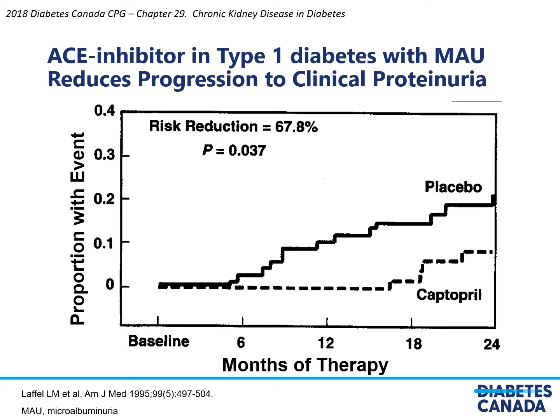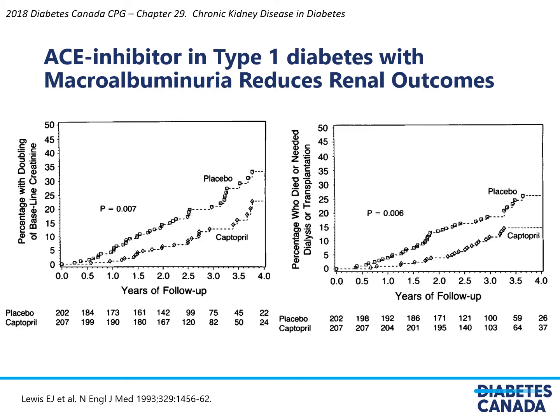ACE inhibitor in type 1 diabetes with microalbuminuria reduces progression to clinical proteinuria, as can be seen in this older study using captopril. In addition, the use of ACE inhibitor also reduces macroalbuminuria renal outcomes. And as you can see here on the left-hand side, it is looking at percentage with doubling of baseline creatinine, which was reduced in those using captopril. And on the right-hand side, the percentage who died or needed dialysis or transplantation was also reduced amongst those using captopril.